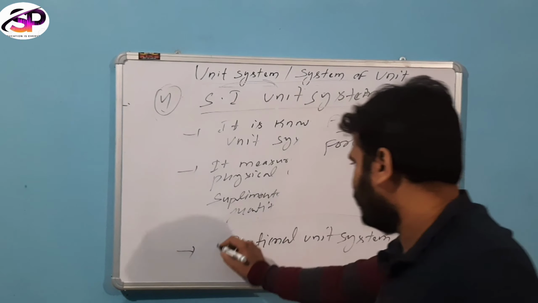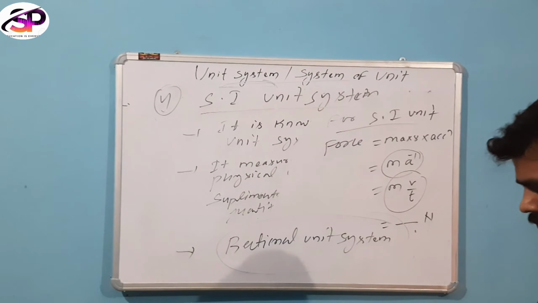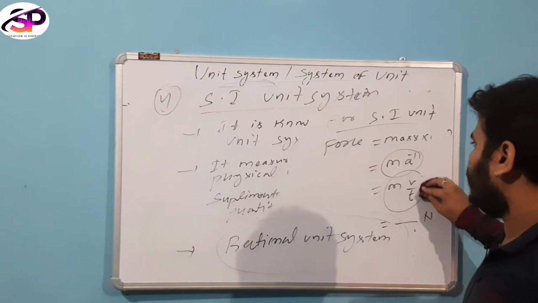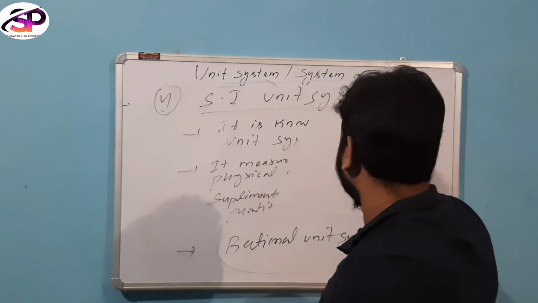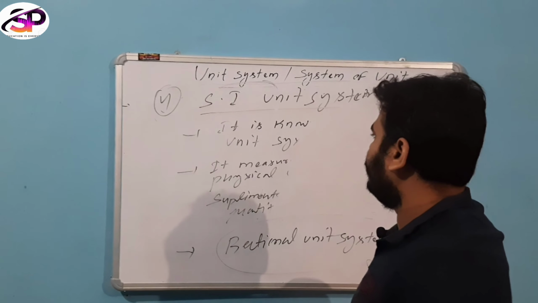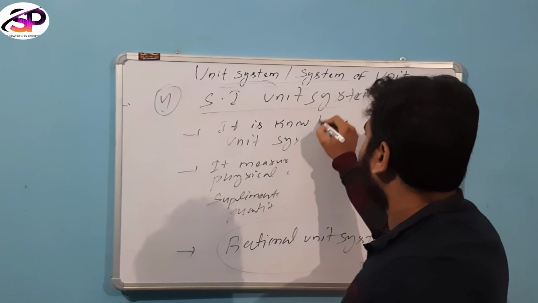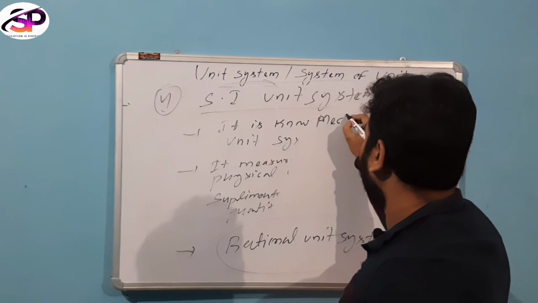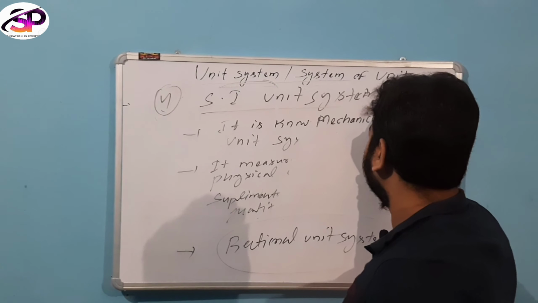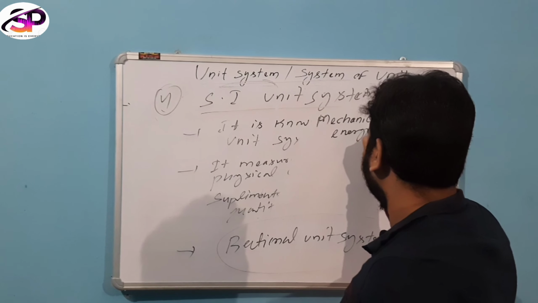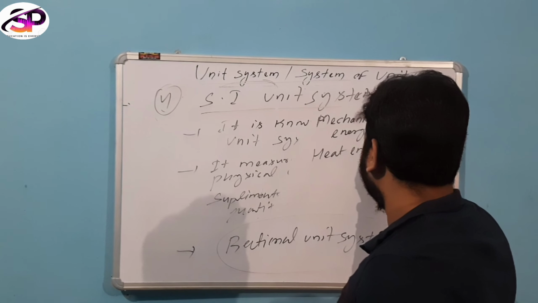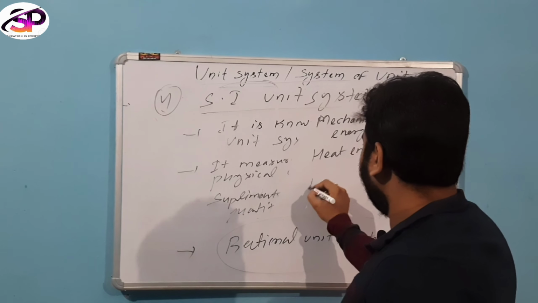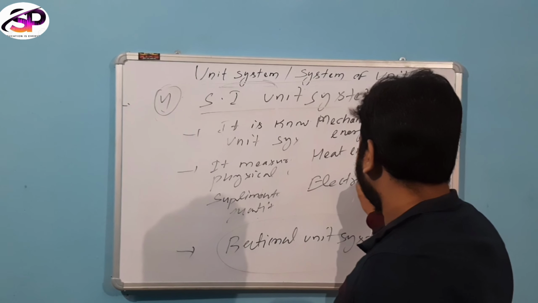That is called a rational unit system. For example, in SI units, we know mechanical energy, heat energy, electrical energy.